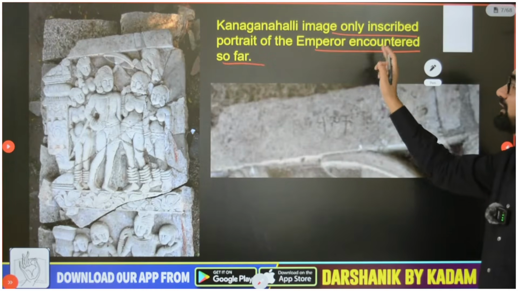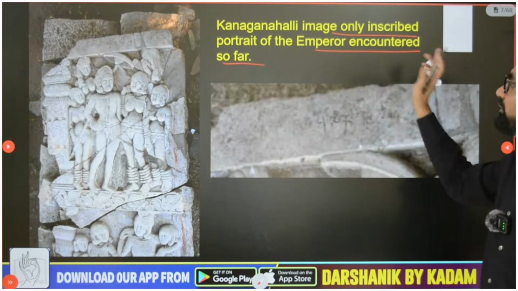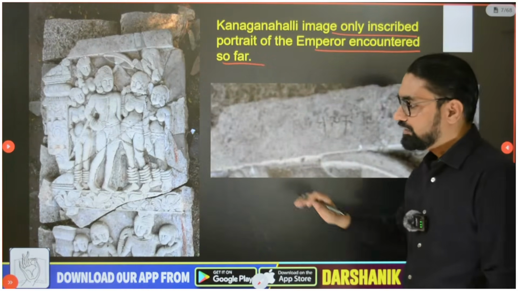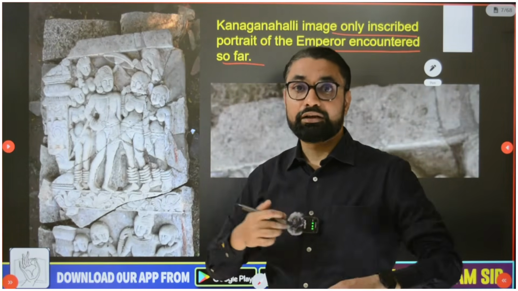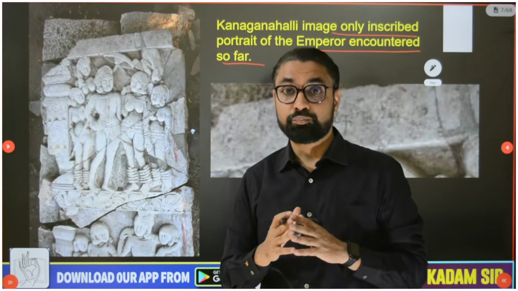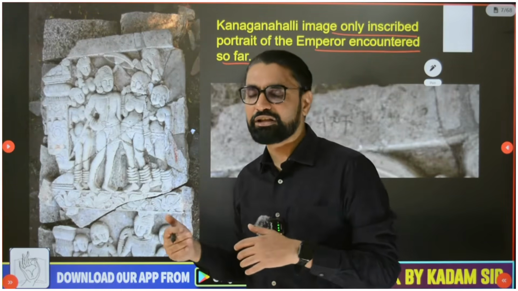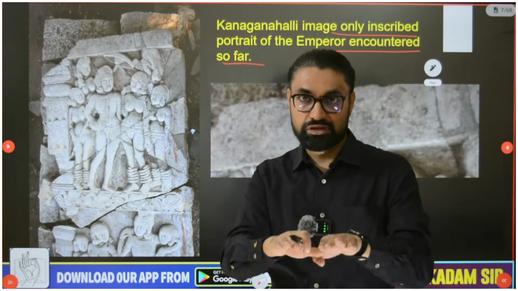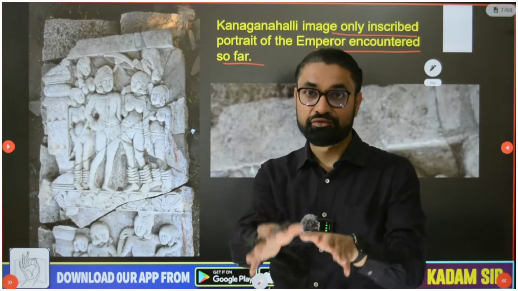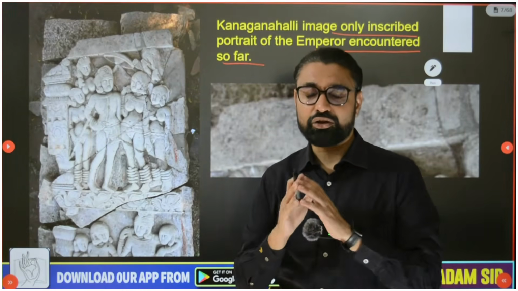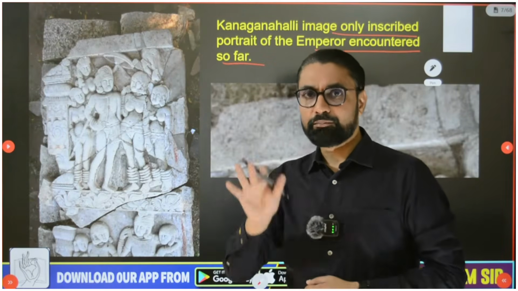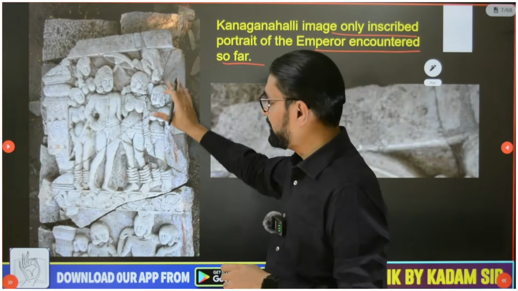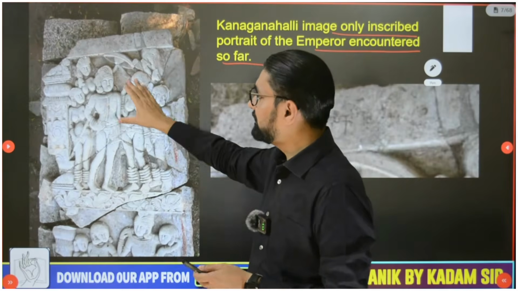So this Kanganhalli image is the only inscribed portrait of Emperor Ashoka that we have found. There are many inscriptions at Kanganhalli. In one of the inscriptions, Ashoka is worshipping along with his son Mahendra and Sanghamitra the Buddhapad. Buddha's footprints are carved out on a rock, and Ashoka is shown worshipping with his family members. So there are many in Kanganhalli, but remember this relief inscription,